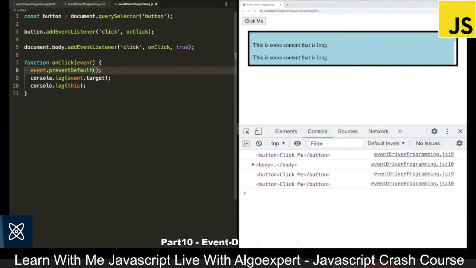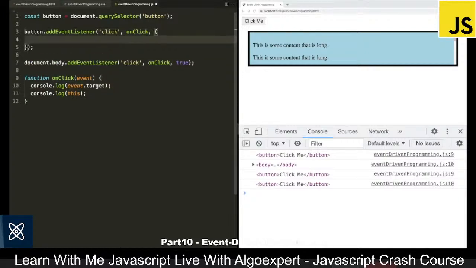Okay, so let's remove the call to event.preventDefault. And what I want to show next is that in the event listener, instead of just passing in true or false, we can also pass in an options object as the third parameter. And this object has 4 different values it can take. So first we have capture. And capture is going to work just like that third parameter of a Boolean we had. So if we say true, then the event listener will fire during the capture phase instead of the default bubbling phase.